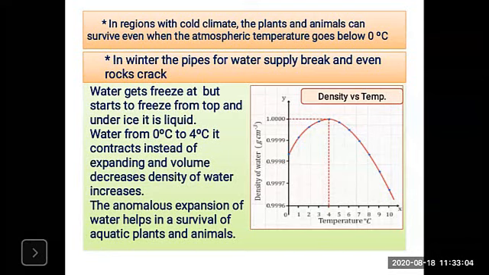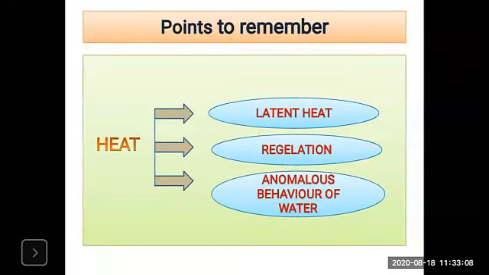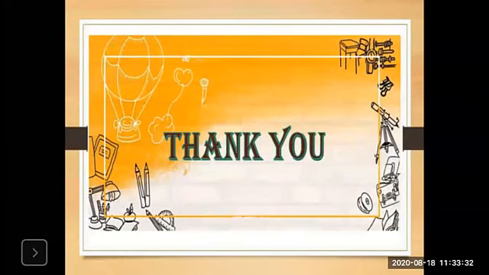So we have seen the points: latent heat, regelation and the anomalous behavior of water. Latent heat is nothing but the hidden heat. Regelation is where, according to pressure, it will be reconverted into ice. And anomalous behavior is that from 0 to 4 degrees Celsius there is a contraction, and from 4 to 0 degrees Celsius there is an expansion. So thank you very much students for watching my lecture.